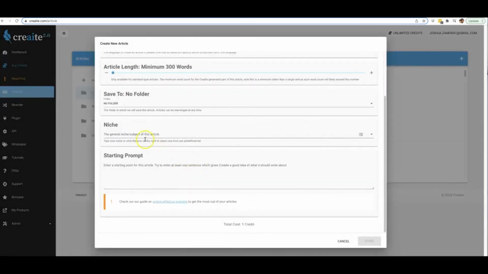Like I showed you, all you have to do is come in here and type in the niche here. And number 3, we've added the most powerful AI content rewriter that you've ever seen. And number 4, we have totally revamped our whole content editing system so that you can format, optimize, and automatically add relevant images to your content. Okay, so we have cut no corners when improving Create.